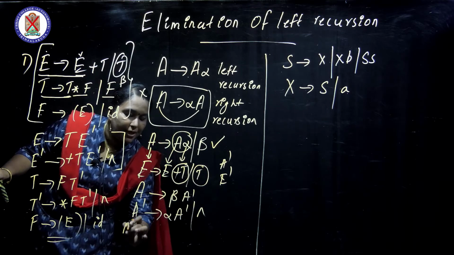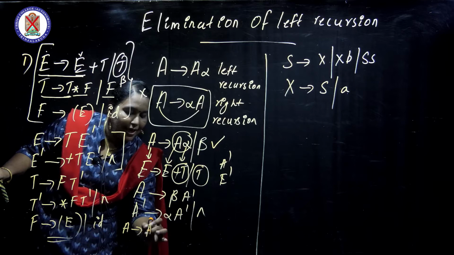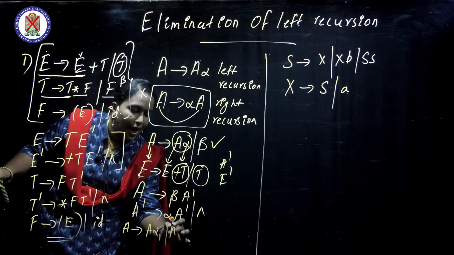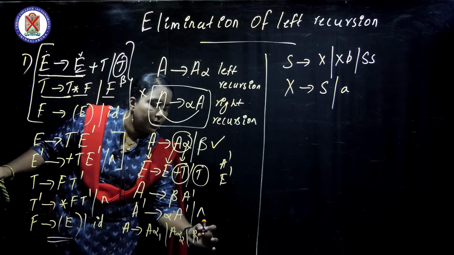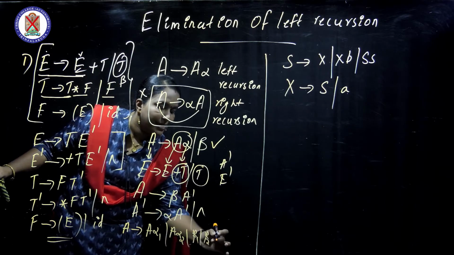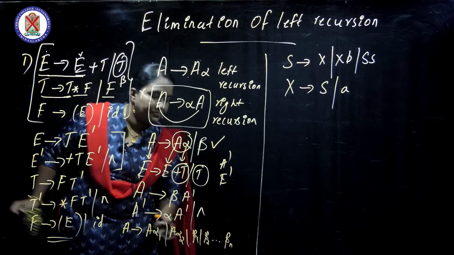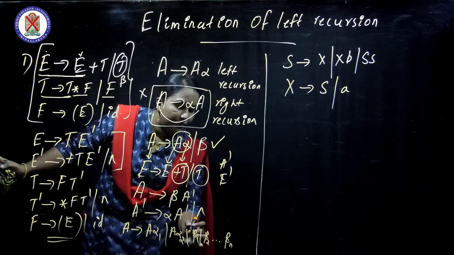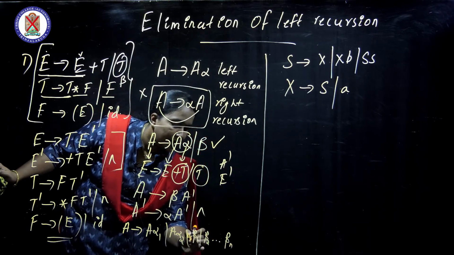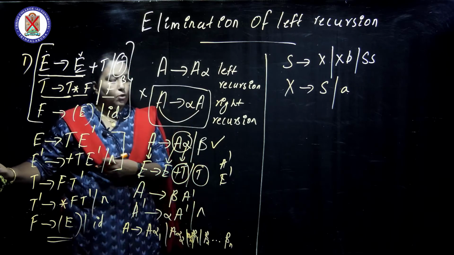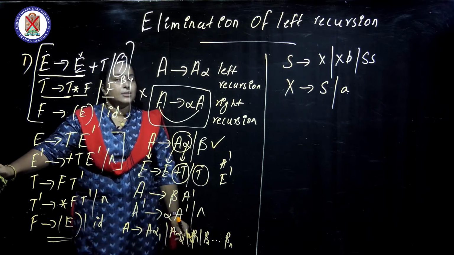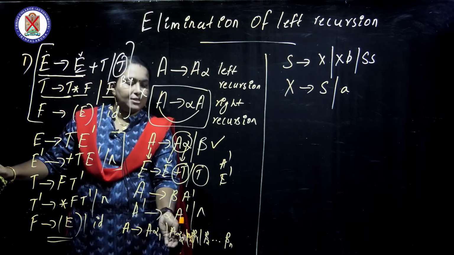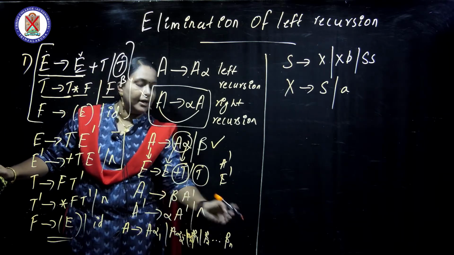For example, A gives A alpha 1 or A alpha 2 ... or beta 1 or beta 2 ... beta n, and alpha n also is coming. Then how can we do? That's the main problem, because here only one is repeating, here n times are repeating.